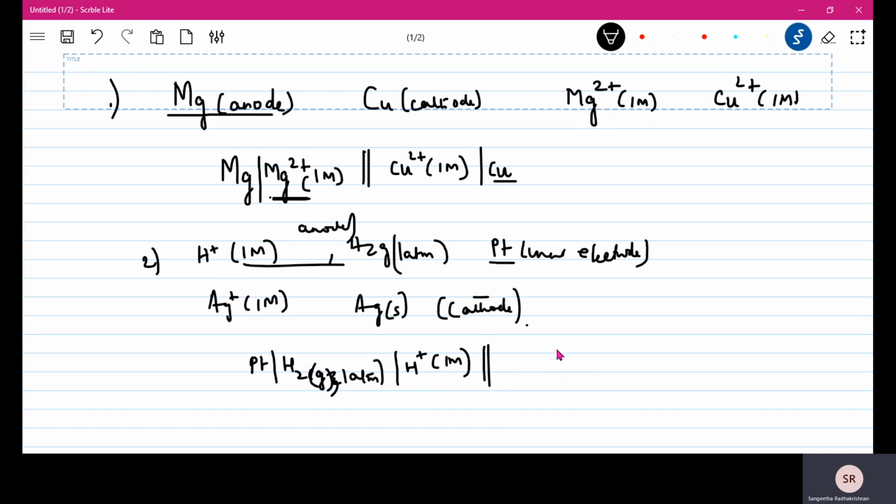Now you know that at the extreme end should be your cathode, that will be silver solid, and then here you are going to have silver ions, which is 1 molar. This is how you represent your cell.